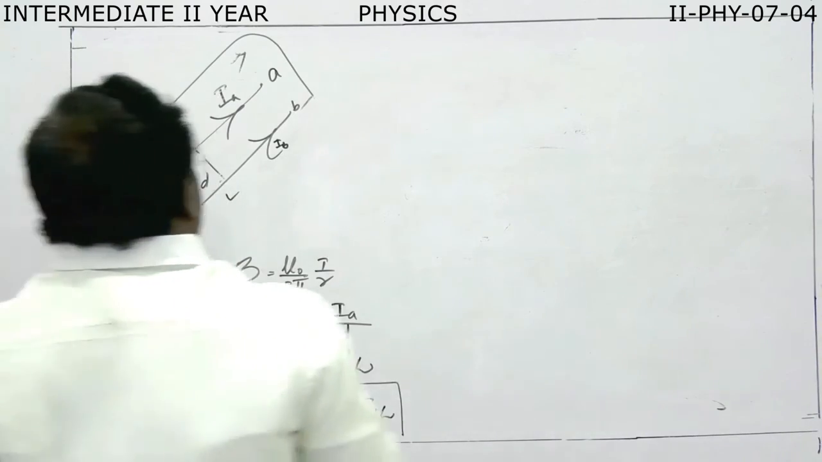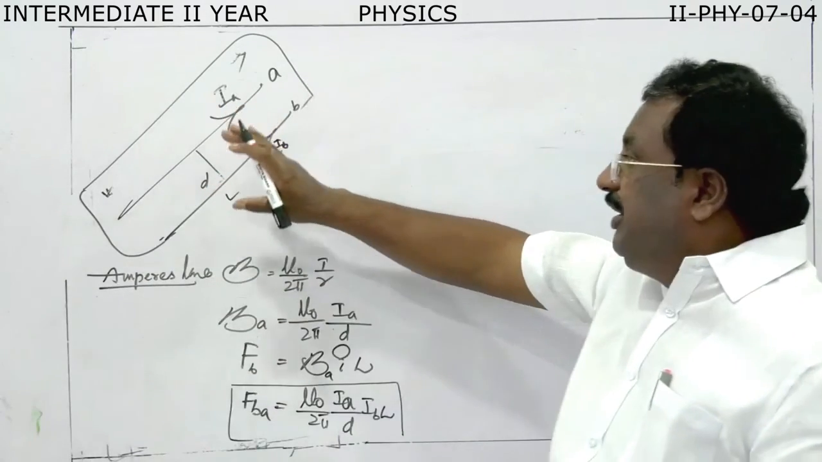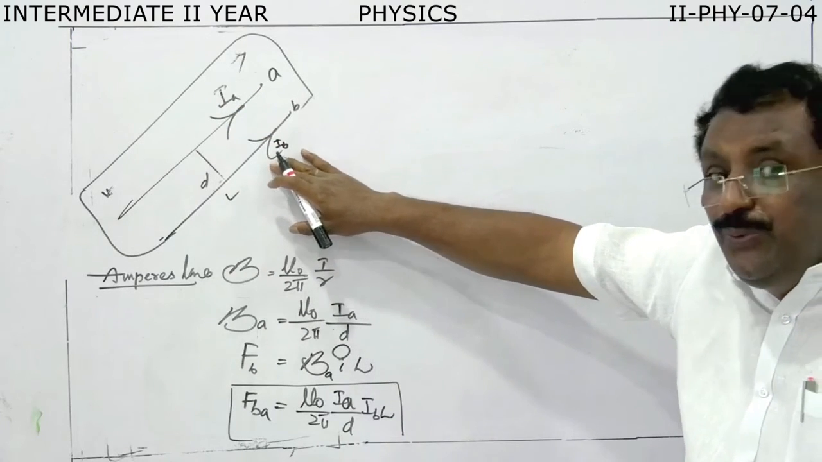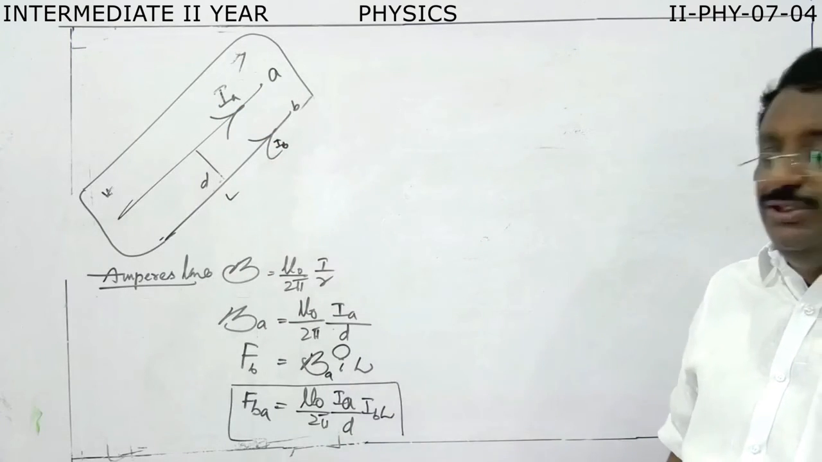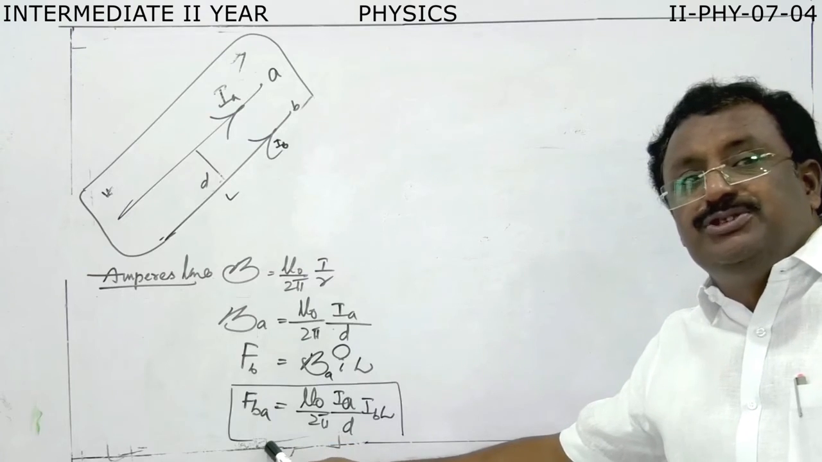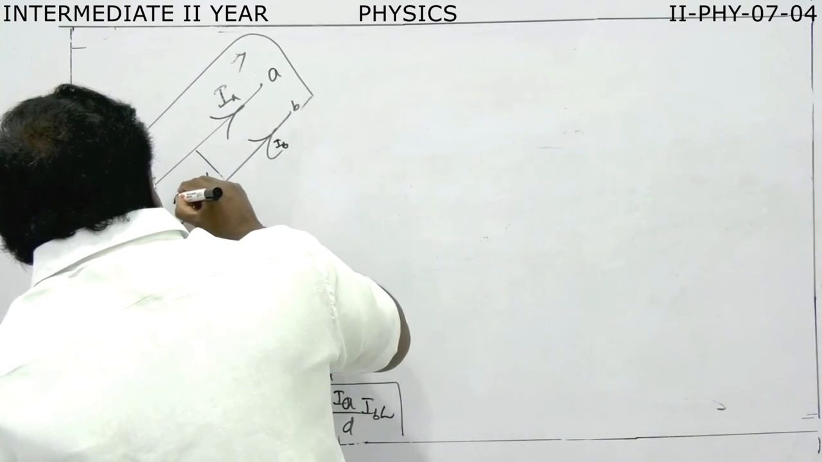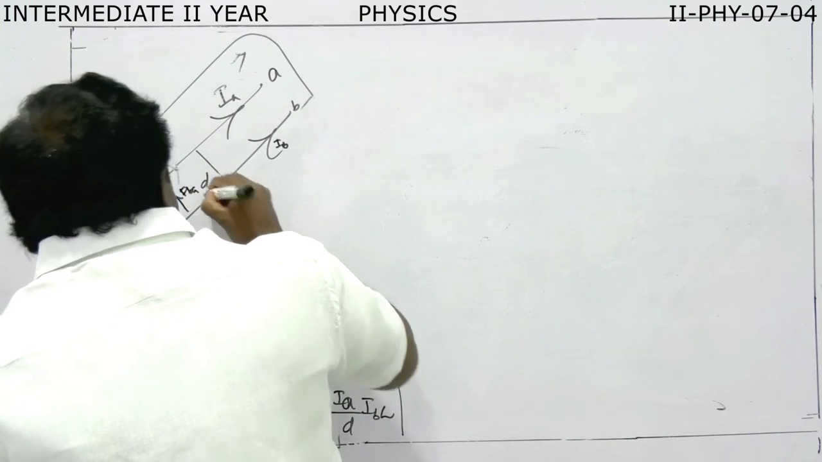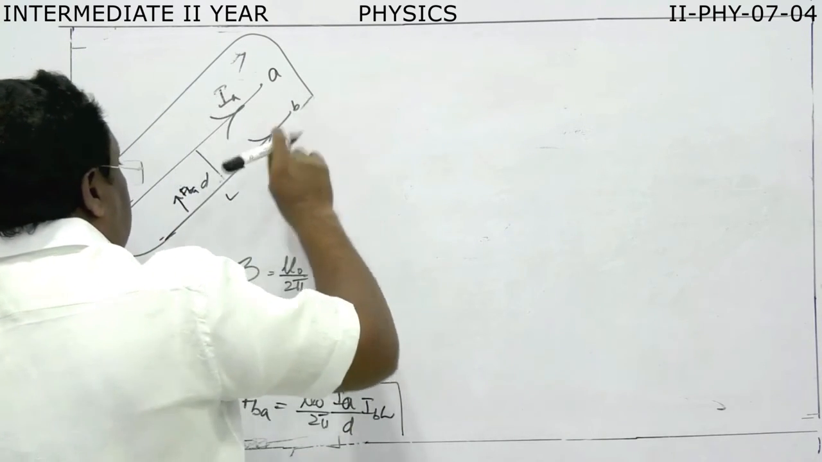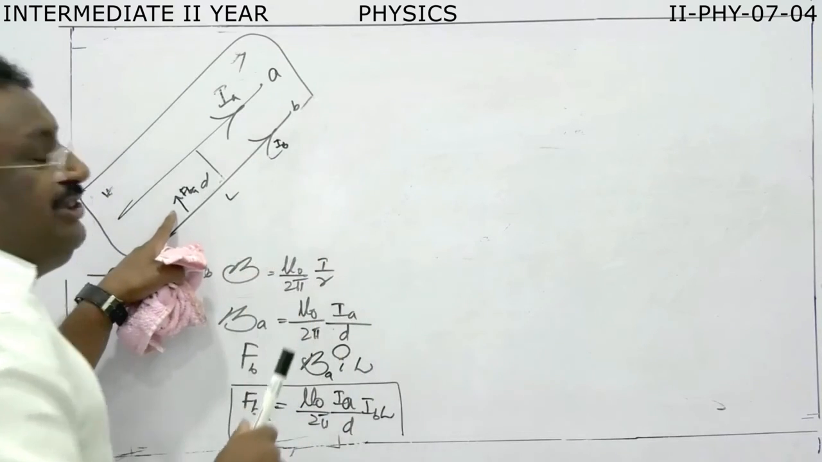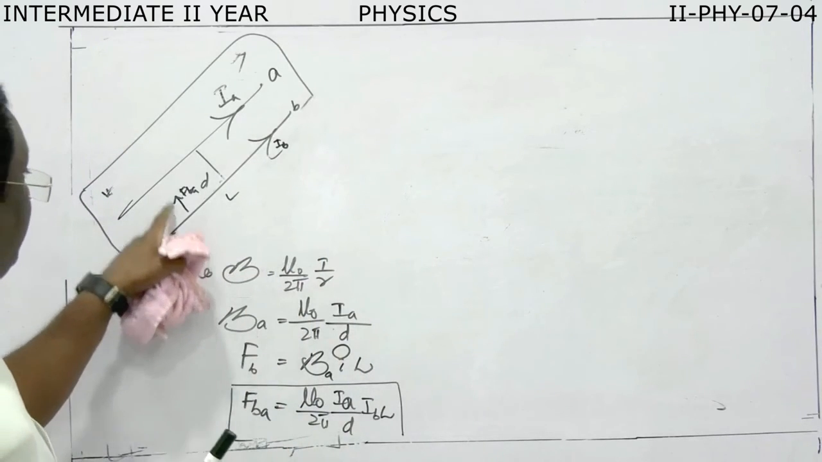Now what happened? In this magnetic field, when we keep a current carrying conductor, it may experience a force. Again here the direction of force is perpendicular. I think it is in this direction. This is the direction of current. This is the direction of magnetic field. For these two, the force is perpendicular. Here the force takes place inward.